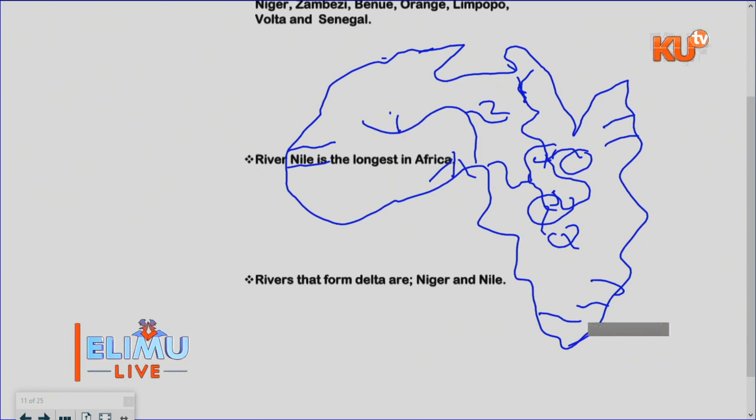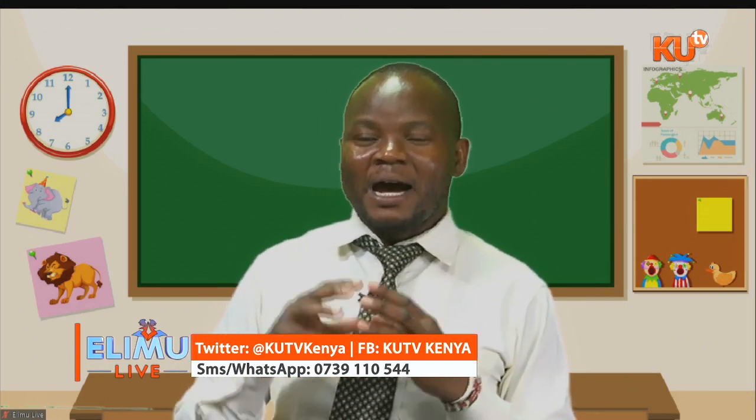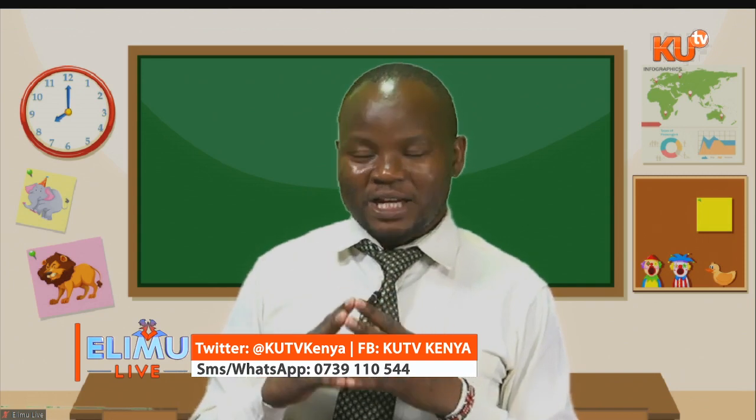Most of the rivers in Africa are not navigable. Why? Learners, most of the rivers in Africa are not navigable because most of them are faced with one major challenge, and that major challenge is water hyacinth, cataracts, and rapids.